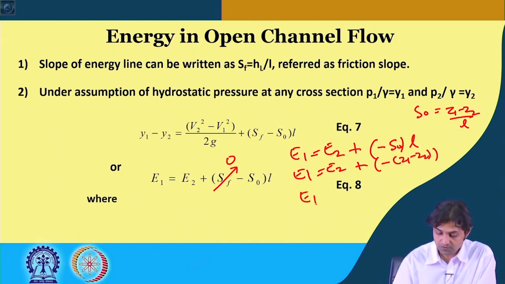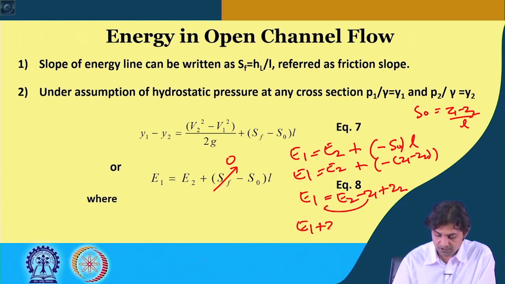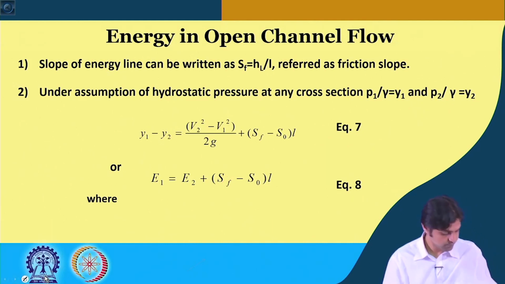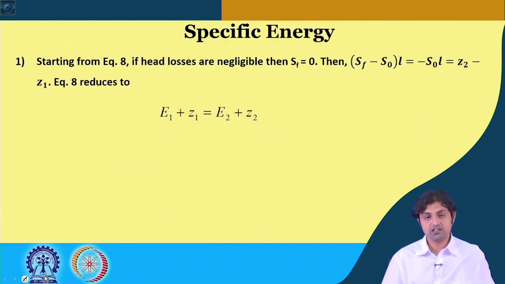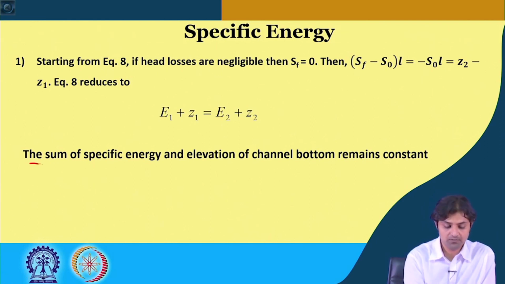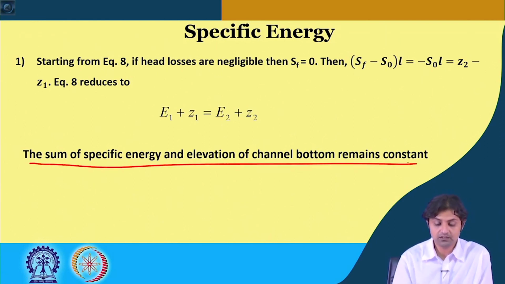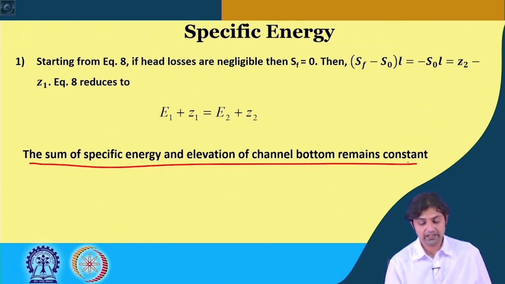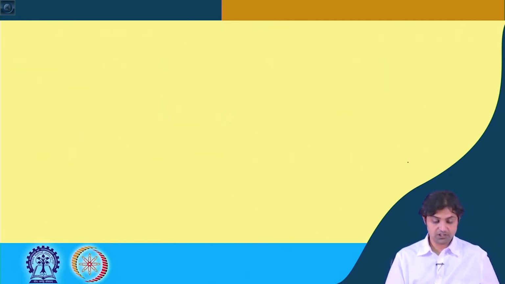So, E1 is equal to E2 minus Z1 plus Z2, and if you bring Z1 on this side, it becomes E1 plus Z1 is equal to E2 plus Z2. This is the result that we have got, which indicates that the sum of specific energy and the elevation of the channel bottom remains constant if the head losses are negligible, in a frictionless case.